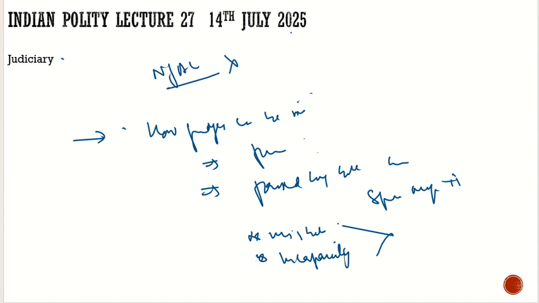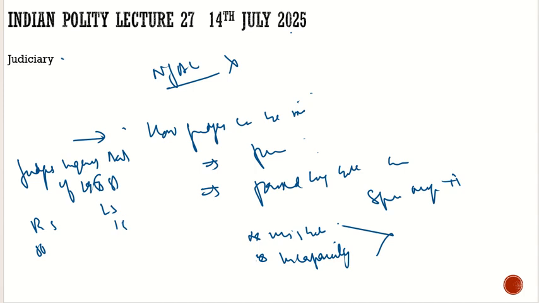What is the procedure for removal? The Constitution is silent here, but it is the Judges Inquiry Act of 1968 which gives the procedure. So what is the procedure? First we have the Rajya Sabha and the Lok Sabha. Members will approach the Rajya Sabha chairman or the Lok Sabha speaker to file a motion, and it is up to the chairman or the speaker whether to accept it or not. It is his discretion with respect to the resolution.